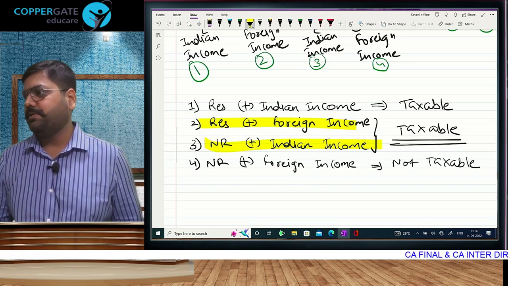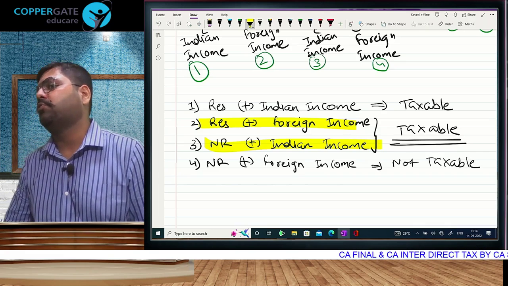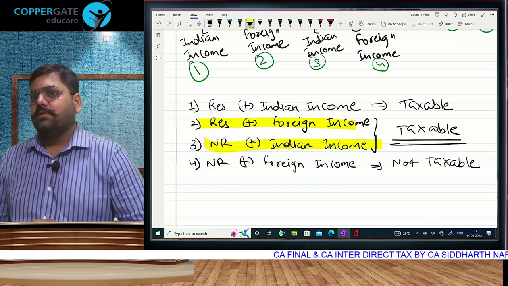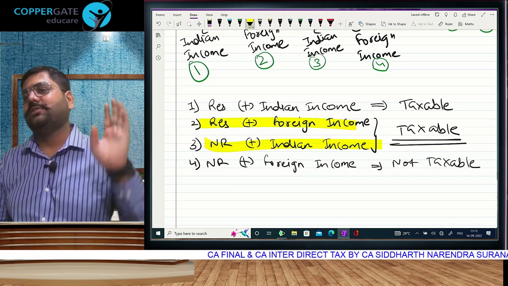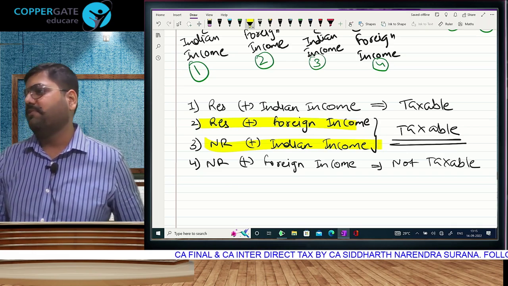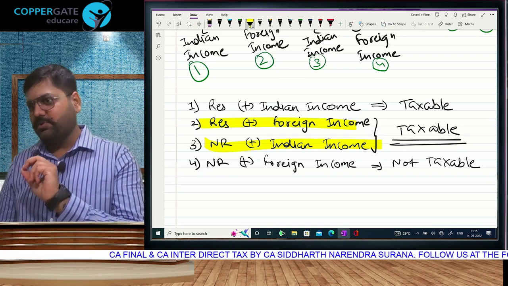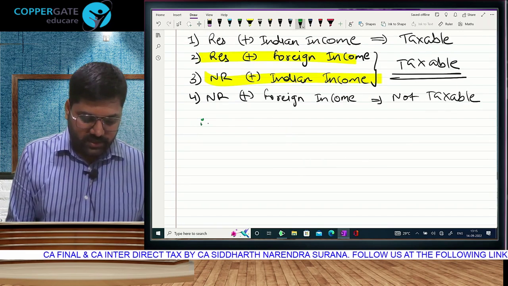Pay its share. And effectively the only case where there will be no tax is a non-resident having foreign income, which does not require to be explained. We can't tax any American on his income in America. Obviously, the government does not have that authority. Okay. So 2 lines I'll summarize. Till now it was explanation, now let me summarize. See if you understand.